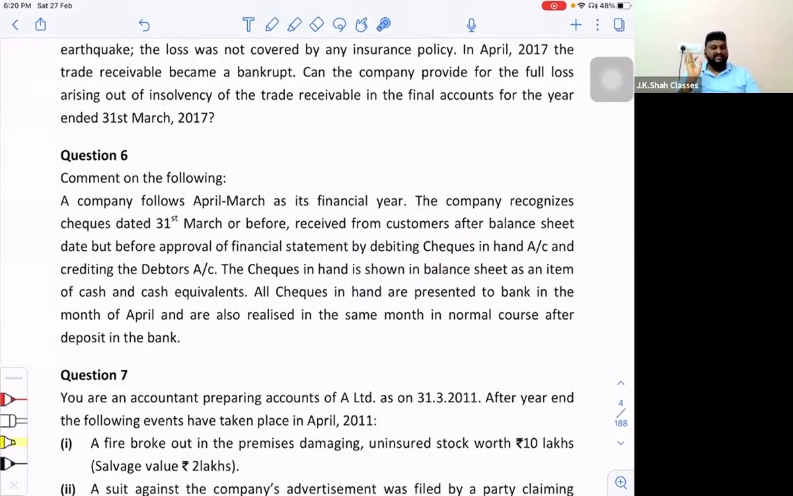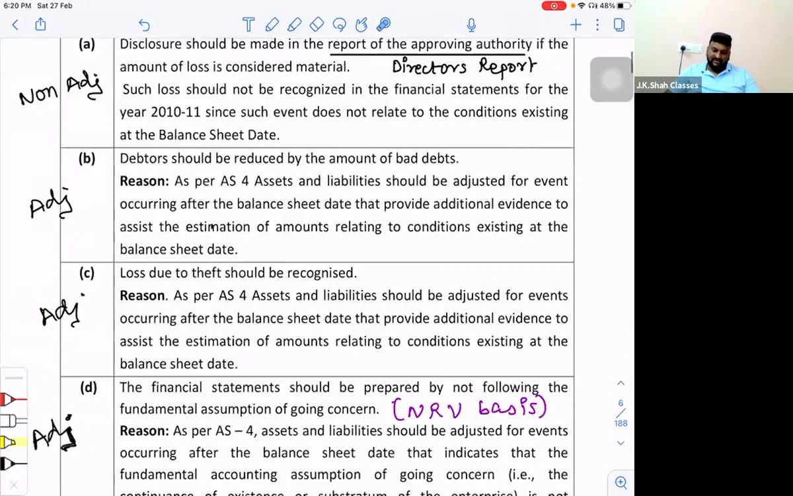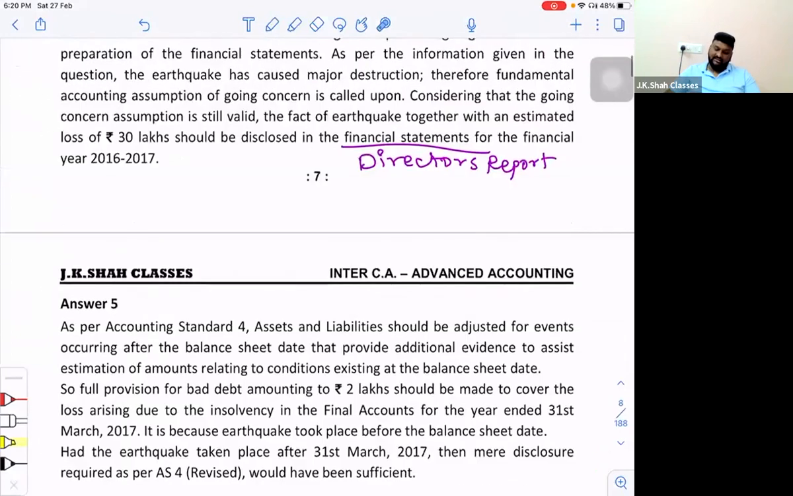Because no condition exists, the checks are not in my control, it is not my asset, so how can I record it? And the check should be accounted in the month of April itself, that is in the next financial year, not in the current financial year. So let's check the solution once, and we'll further discuss the points over there.